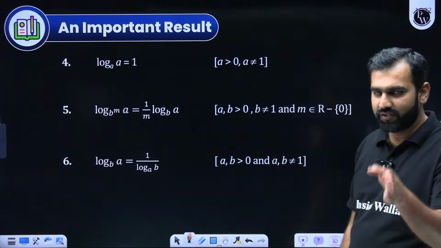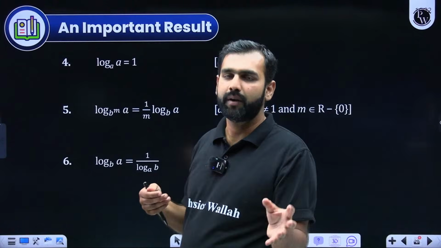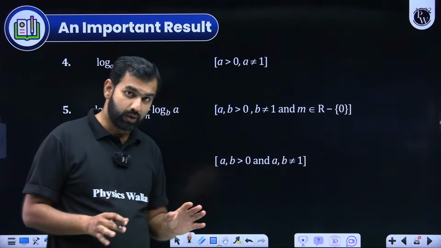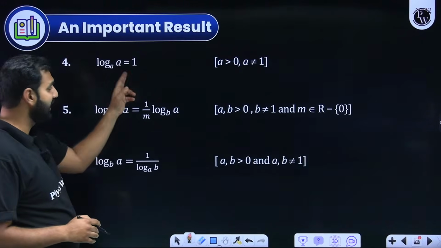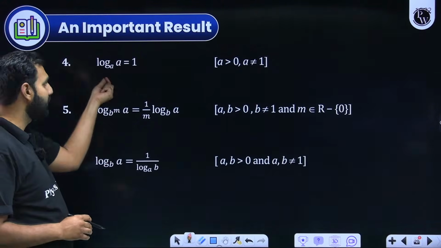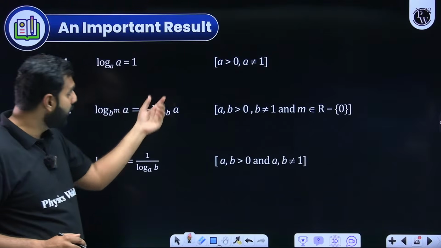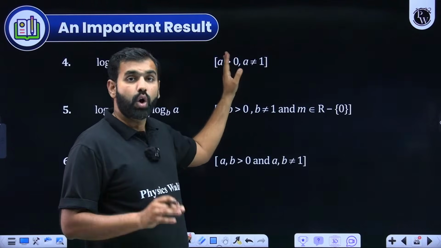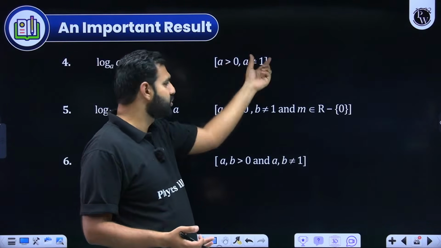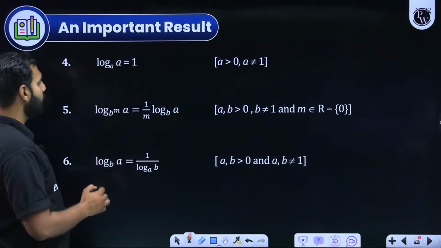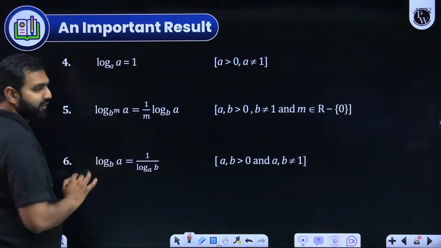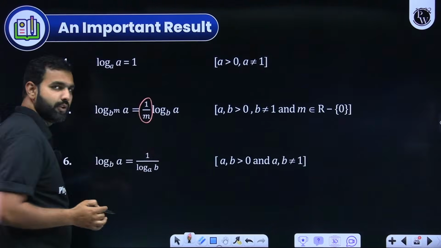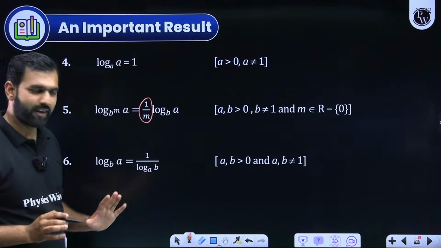Now, as we discussed, logarithm is a part of algebra, but we are revising it here under the chapter sets, relations and functions. So look at this part. We all know a few basic things. Log of a at base a is 1. I hope you remember this. We all know that the base should never be negative. The base should always be positive, that's the better word, and it should never be 1. When the base is raised to a certain power, that power is taken as its reciprocal to the front, and you're given something like this. I hope you remember that.